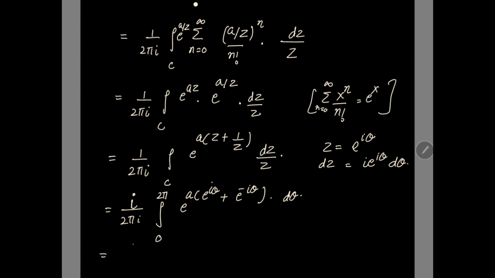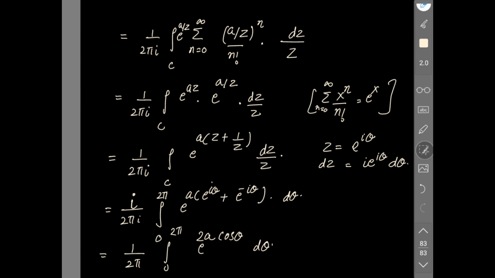And also we know that cos theta is e to the power iota theta plus e to the power minus iota theta over 2. So we apply here the formula for cos theta in the exponential form. This will be 2a cos theta d theta. Clear?